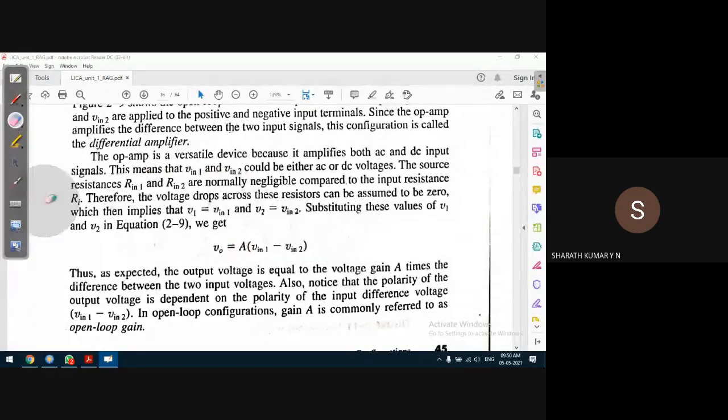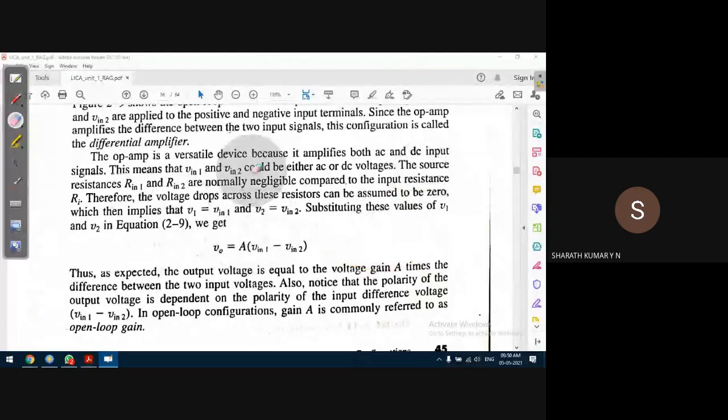Okay, so there are two resistances connected at the input. That is called source resistances. R1 and R2 are normally negligible. So source resistance will be in terms of ohms, for example, 50 ohms, something like that. It will be very small compared to the input resistance. Therefore, the voltage drop across this resistance can be assumed to be zero. Voltage drop across this resistance will also be very less.